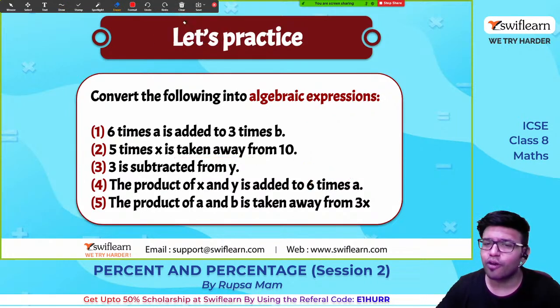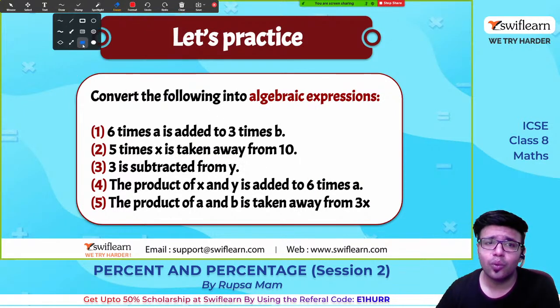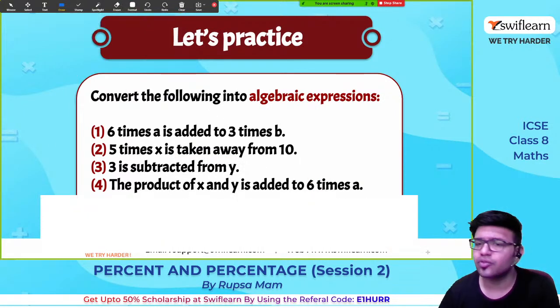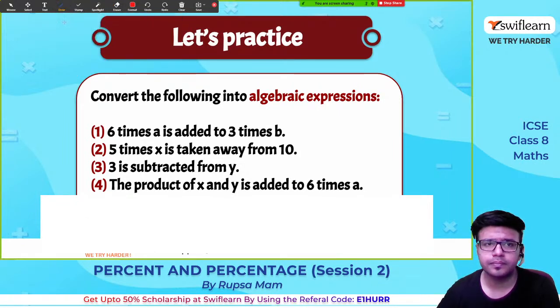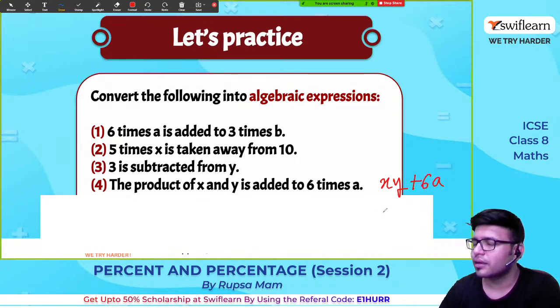The product of x and y is added to 6 times a. What is the answer for this, guys? Any answers in the chat? Product of x and y. Product means x times y, is added, is plus 6 times a.